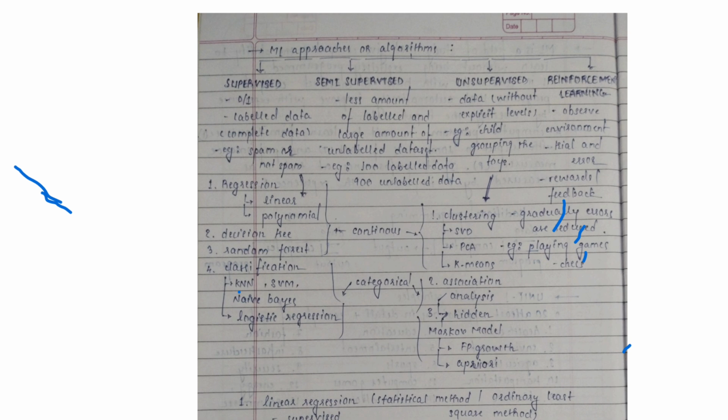Next is the classification algorithm, where we have to classify into two terms, like yes or no, or either 0 or 1. Then we use classification. There are some more important algorithms in classification which we will learn further, like KNN, SVM, naive Bayes, and logistic regression.